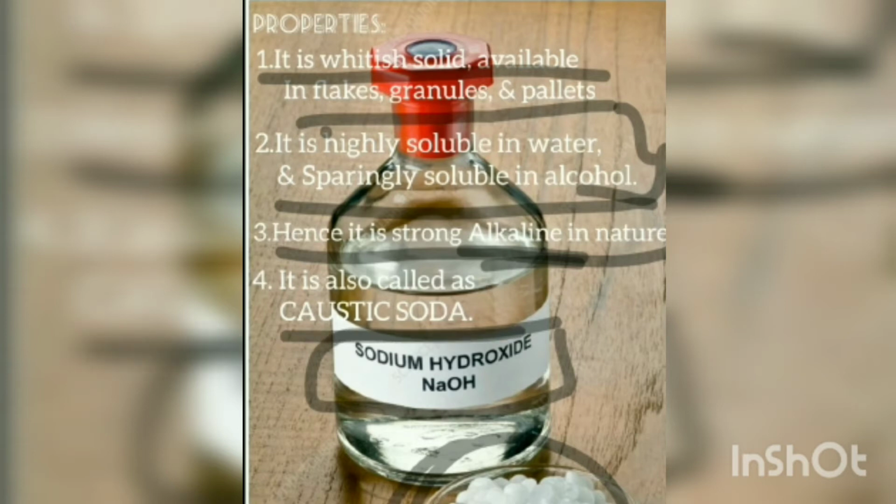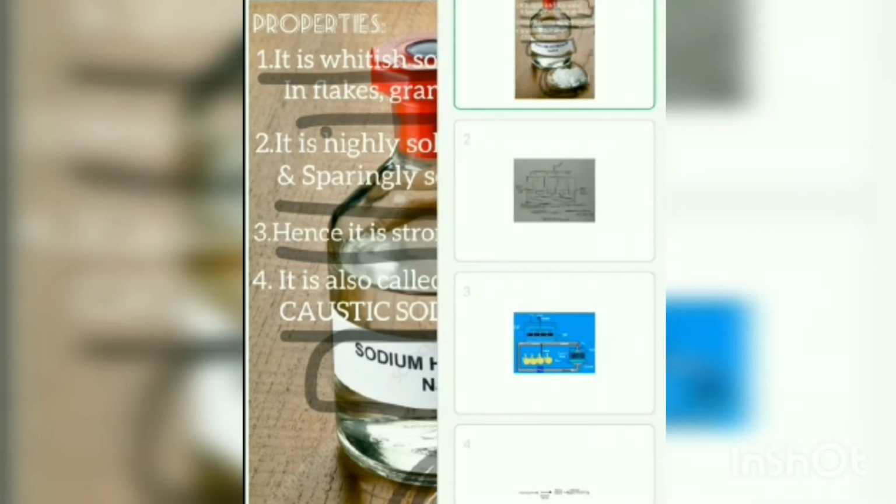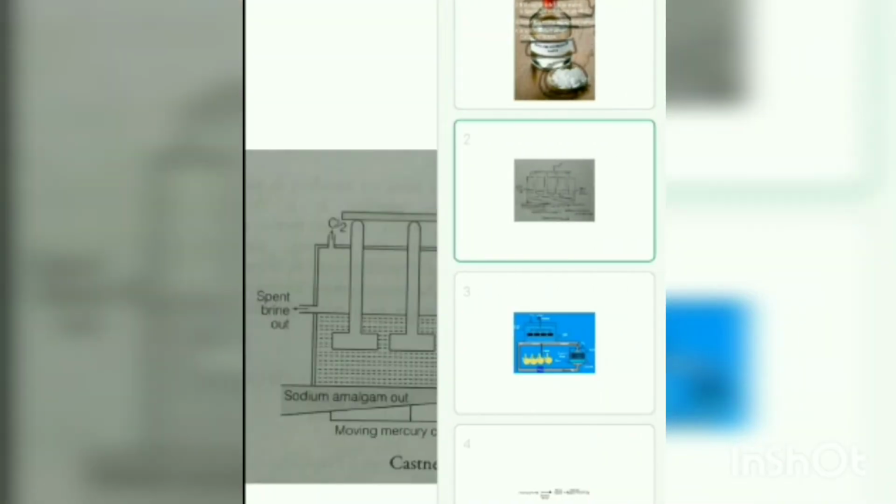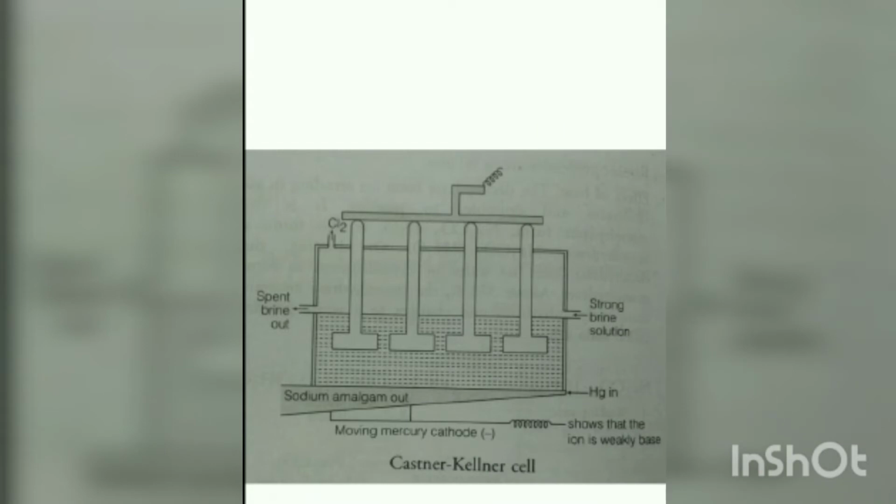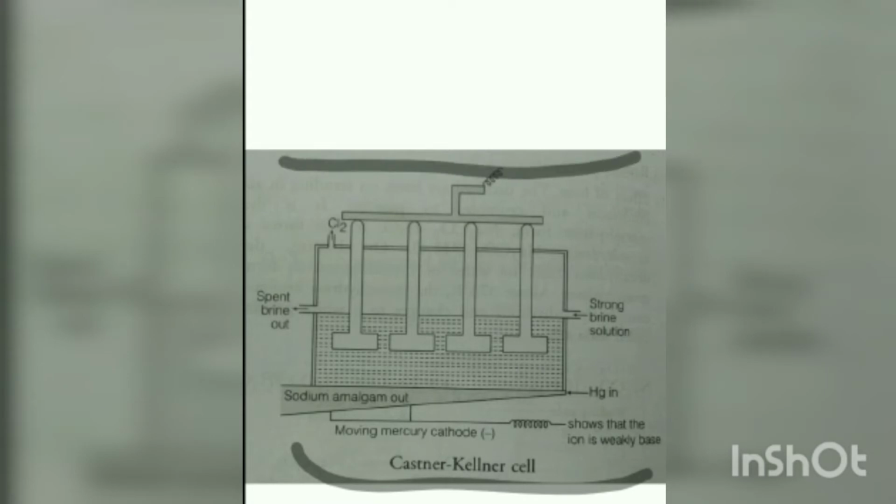Okay, so next, coming to its preparation. See, it is prepared by Castner-Kellner's method in a Castner-Kellner cell. This is a typical diagram you can see in your textbook. Sorry for the interruption. So this is a brine solution, the combination of NaCl and H2O.